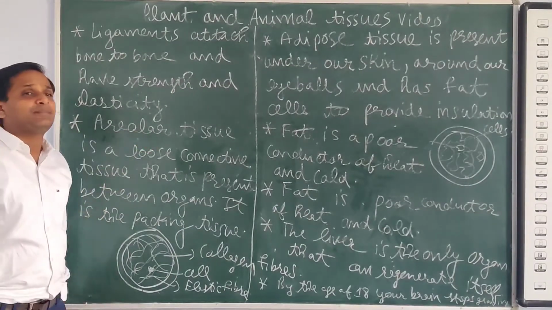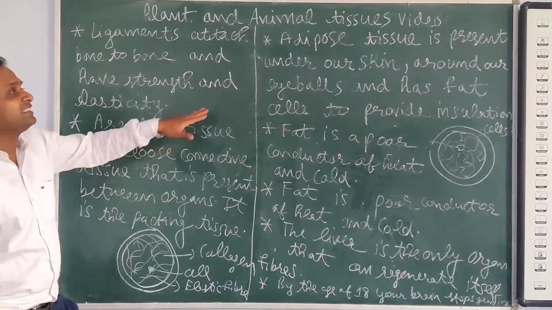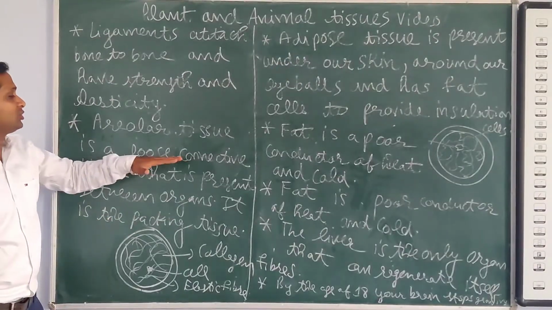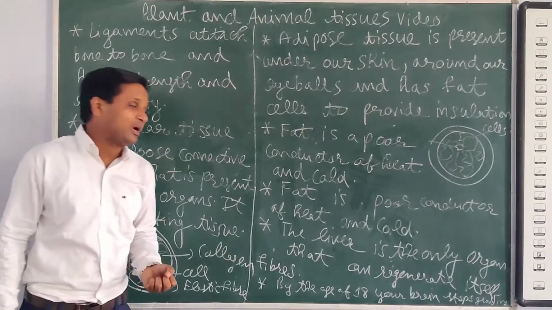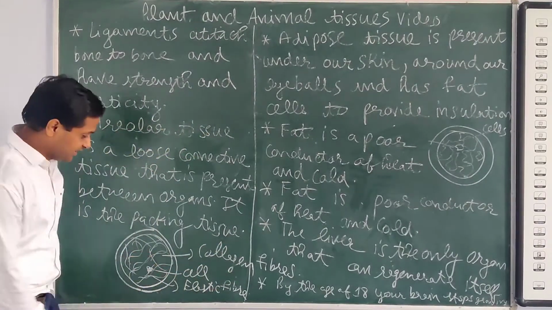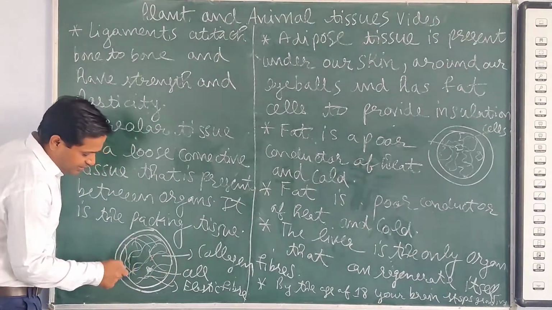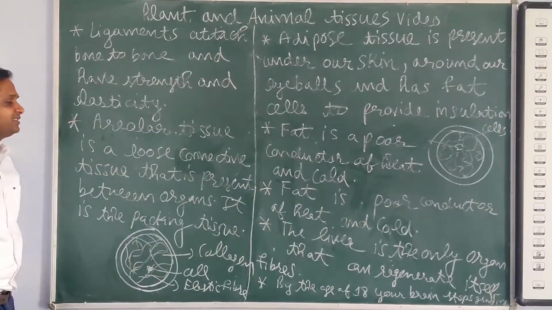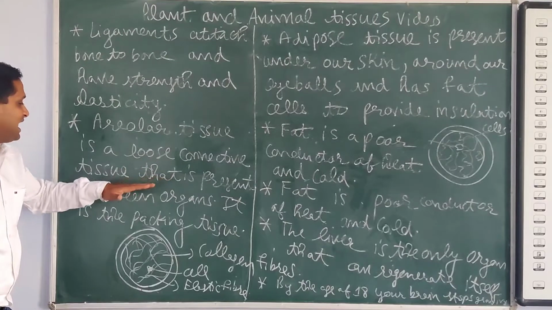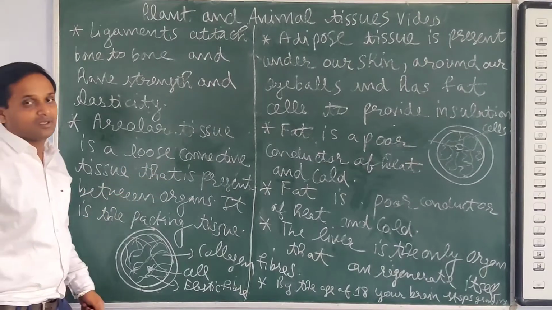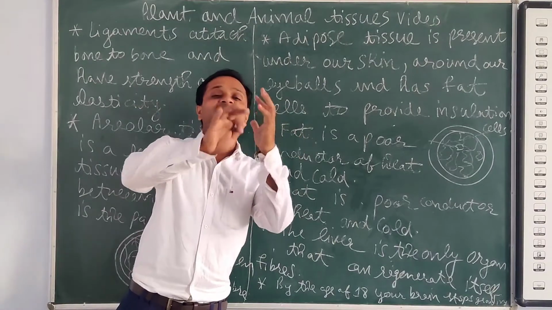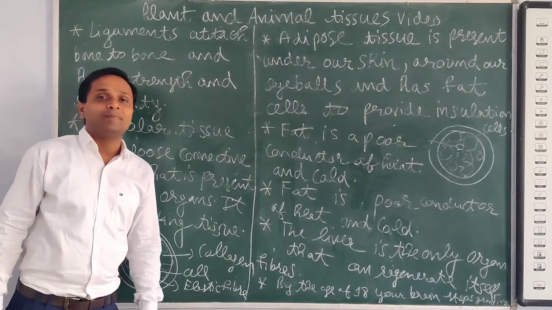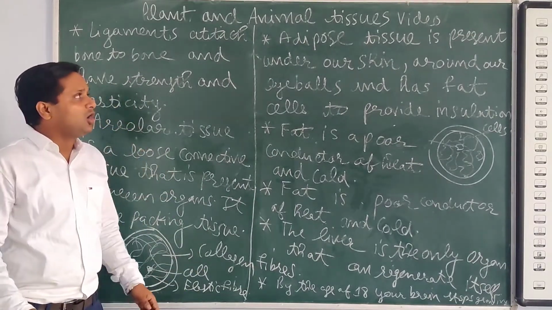Now we discuss the fibrous tissue. First one is areolar tissue, second one is adipose tissue. Areolar tissue is a loose connective tissue. See the structure: this is the collagen fiber, like a hair, with cells and elastic fiber. It is a loose connective tissue present between organs, and it is the packaging tissue, packing the space between the organs.